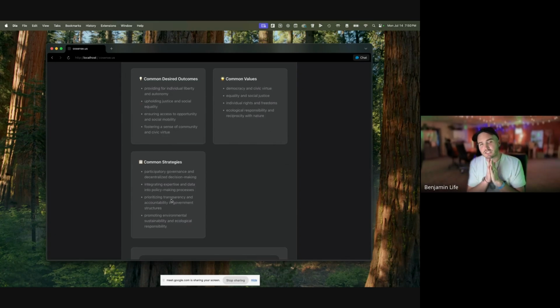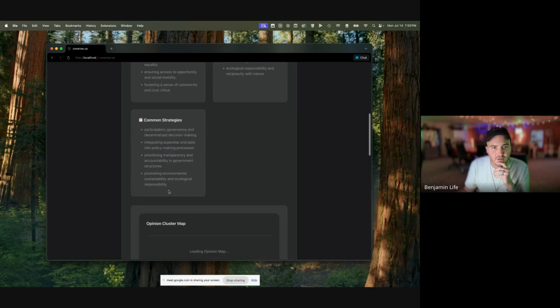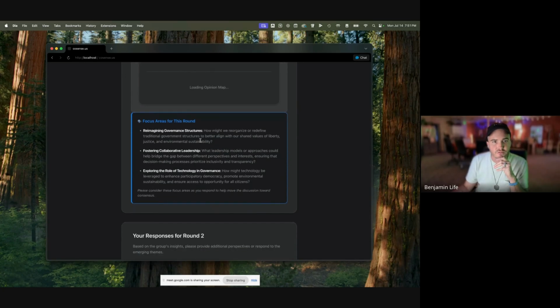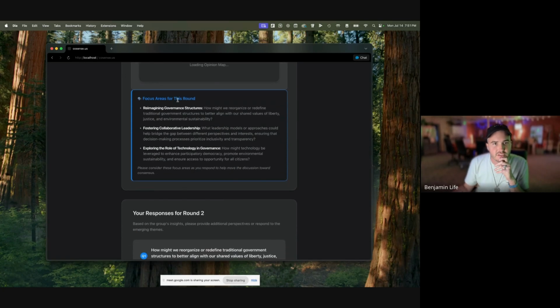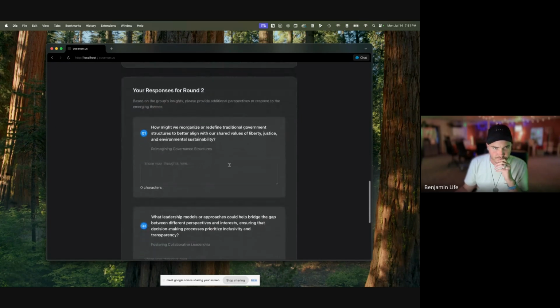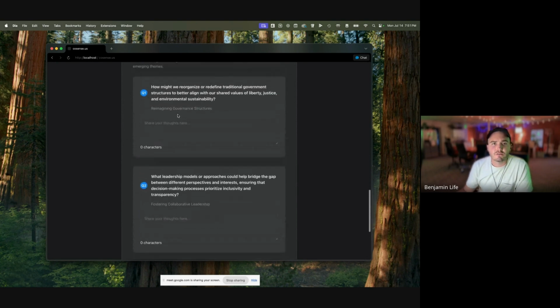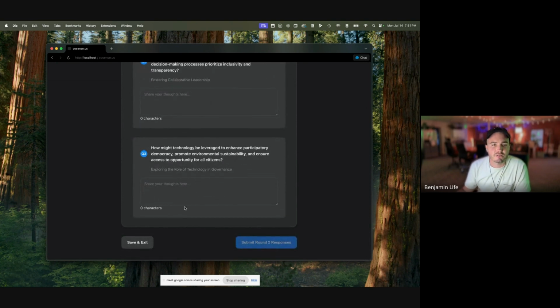So instead of focusing on the divergence, we're actually trying to nudge the conversation to things that we already have in common. It'll show the end user the cluster mapping so they can see, okay, here are the values that are in the room, the value systems, and here are the focus areas for this round. We're reimagining governance structures. We're fostering collaborative leadership. We're exploring the role of technology in governance. And so now the process continues, and people are invited to share their responses to these questions.